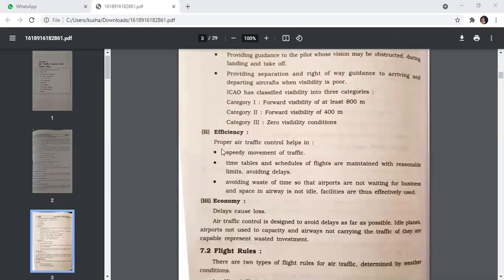Next is efficiency. Proper air traffic control helps in speedy movement of traffic. Timetables and schedules of flights are maintained within reasonable limits, avoiding delays and avoiding waste of time, so that the airports are not waiting for business and spaces in airways are not idle. Facilities are thus effectively used.